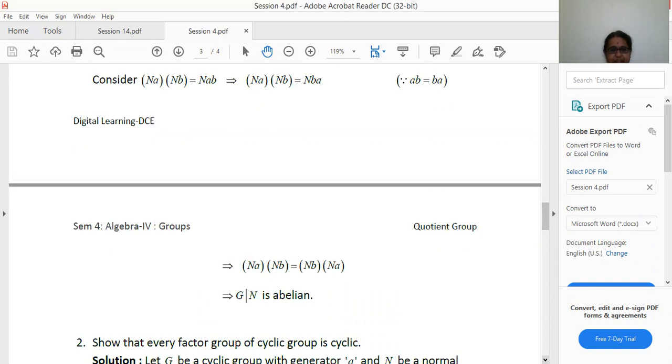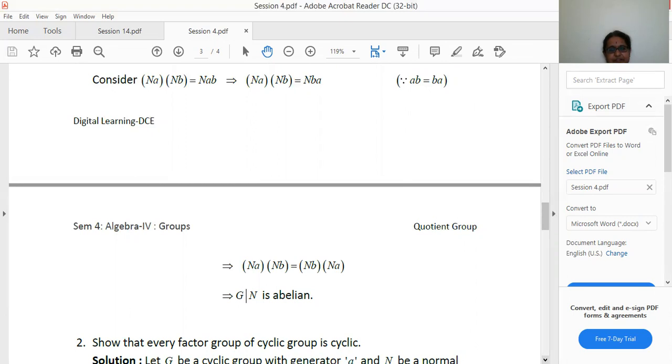This implies G by N is abelian. So, in this problem, we have used only the commutative property and the binary composition for the quotient group. Here G by N is the quotient group. By doing this, we have shown that G by N is abelian.